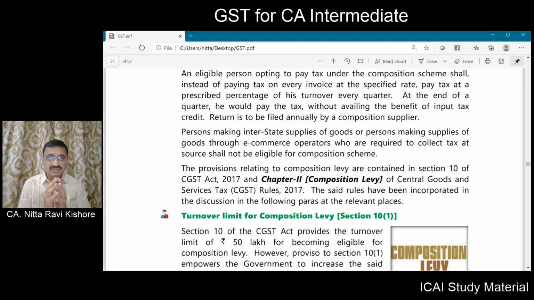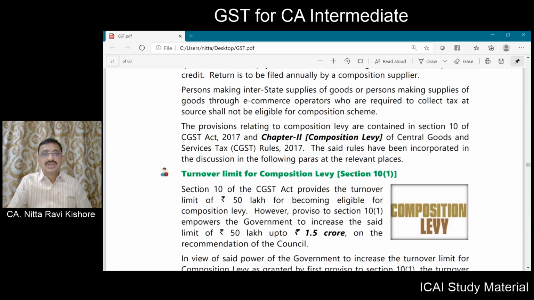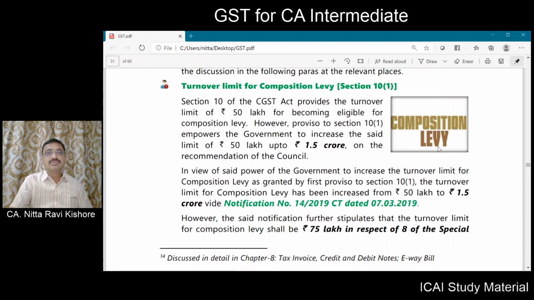The provisions of the composition taxpayer as contained in section 10, as well as in the rules of the CGST Act, CGST rules, we will be discussing in the subsequent paragraphs. Now, what is the turnover limit for the composition scheme as provided in section 10 subsection 1?